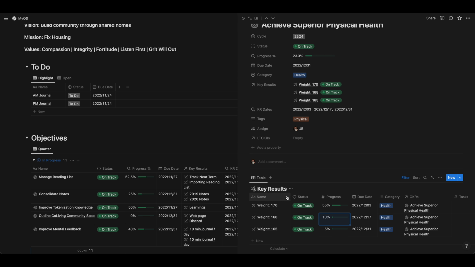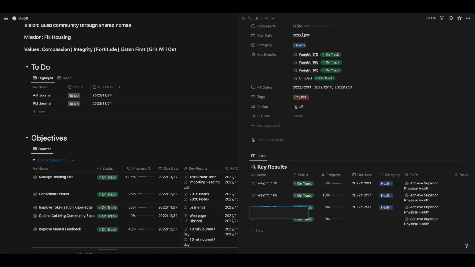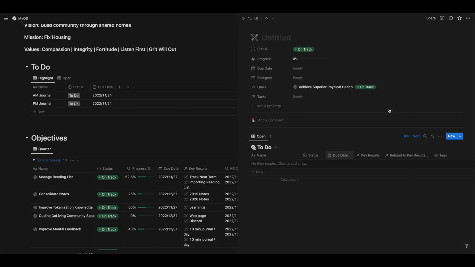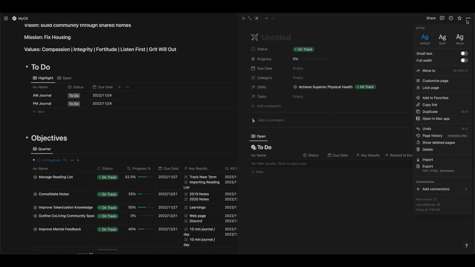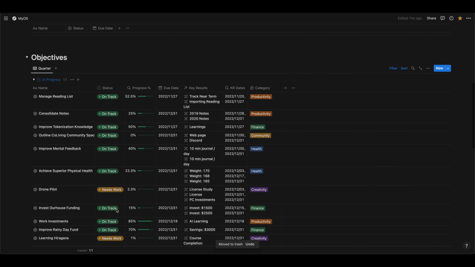And the nice thing is that when you create a new key result in this framework, with the way that we have things set up, if I was to create a new one here, it automatically associates with this objective. You can see I've got this new key result that is untitled, and it automatically associates with that objective. So you don't have to do any kind of linking up or anything like that. You can keep everything nice and clean, and it'll take care of all that for you.